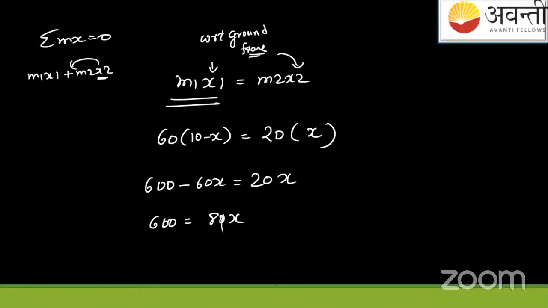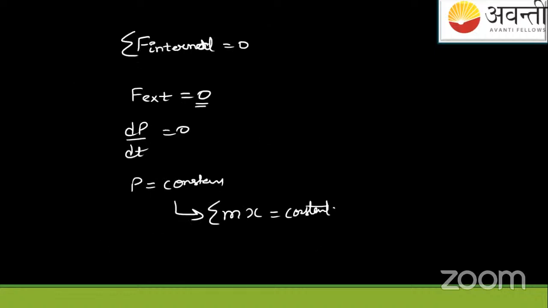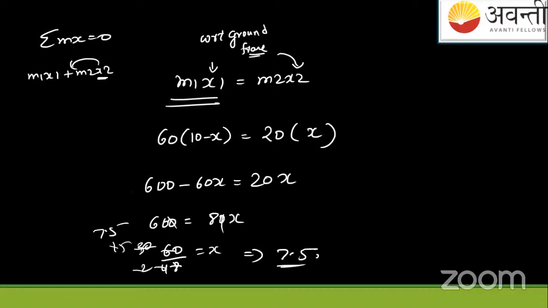So from this you get the answer: 60 by 8. Okay, so you'll get the answer as 7.5 meters. Okay. So the answer is this.